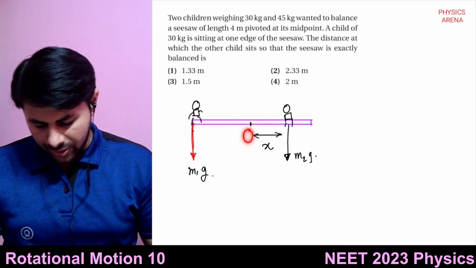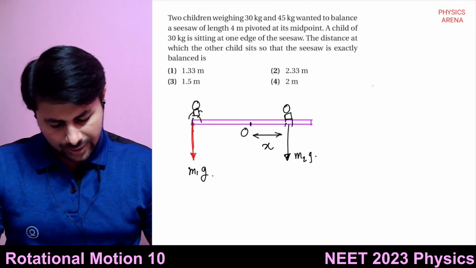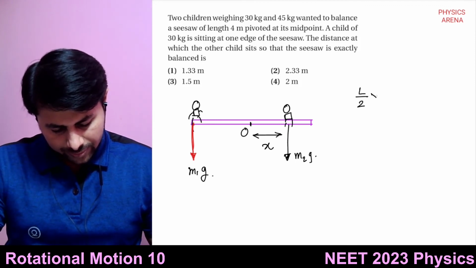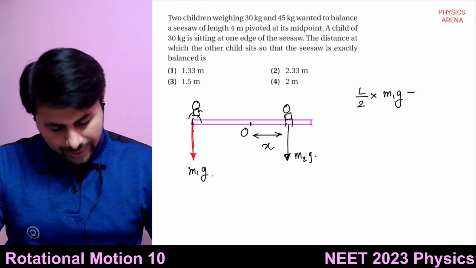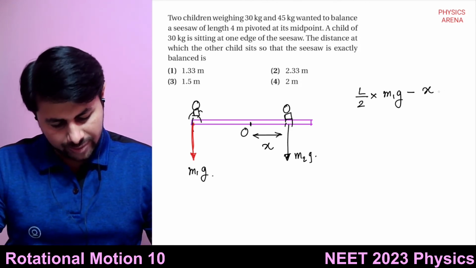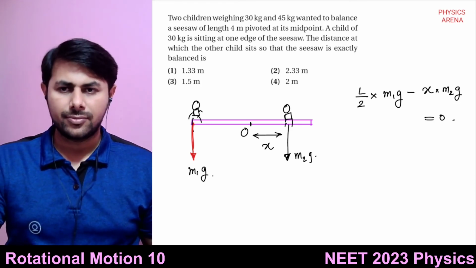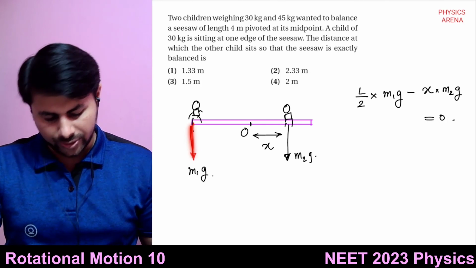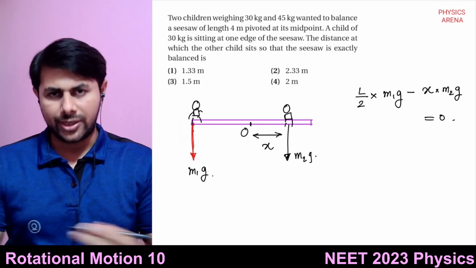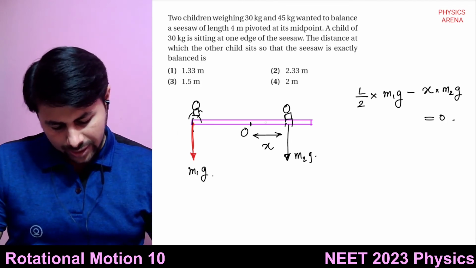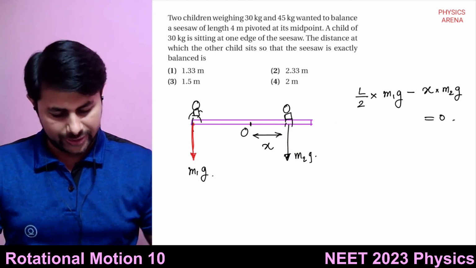So if we take torques about this midpoint, we can say that L by 2 multiplied by m1g minus x multiplied by m2g is equal to 0, because torque due to the first force is rotating the body in anti-clockwise sense, and torque due to the second force is rotating the body in clockwise sense.